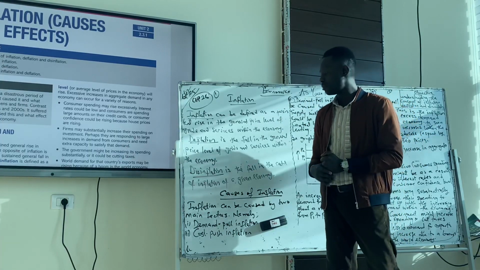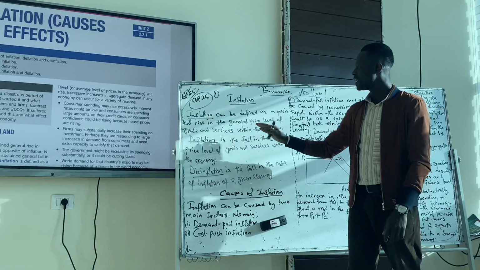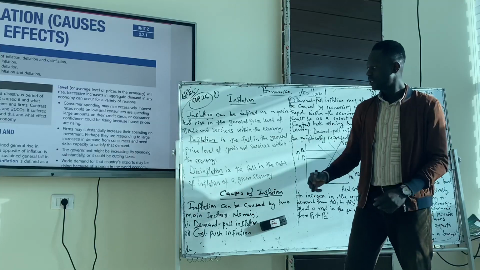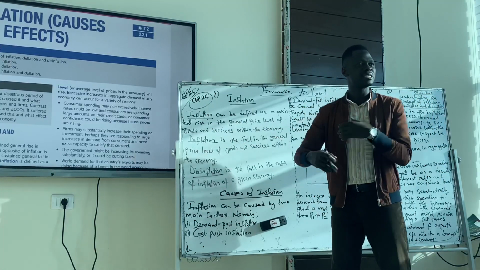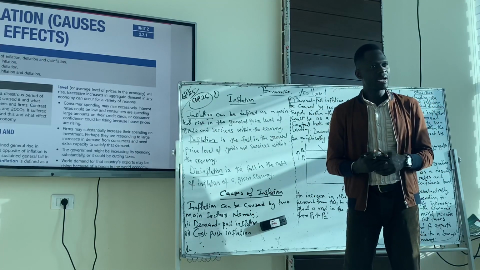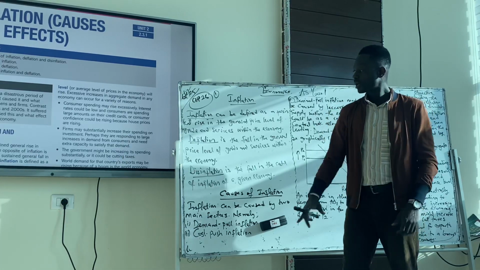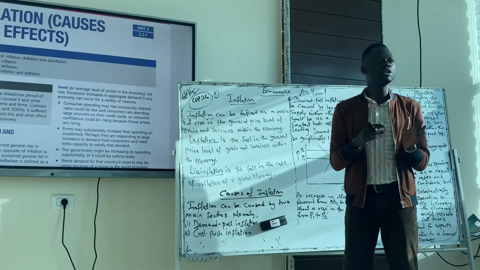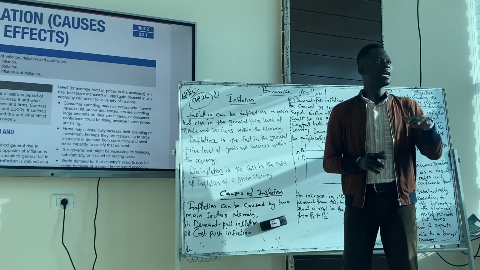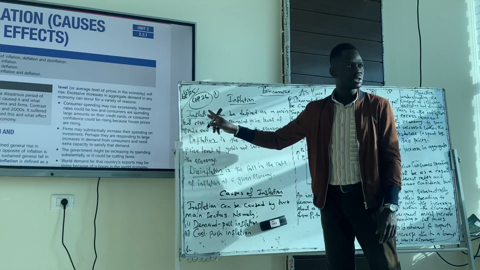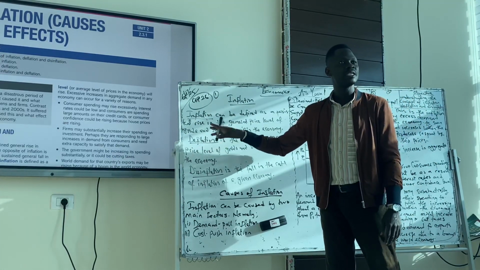So we get to know further. Inflation, I wrote, can be defined as a persistent rise in the general price level of goods and services within the economy. So the prices of goods and services continue to rise over time. And if it continues to rise over time, that means there's inflation within that economy. We have deflation. Deflation is simply the opposite of inflation, which means a fall in the general price level. A rise in the general price level is inflation. A fall in the general price level is deflation.